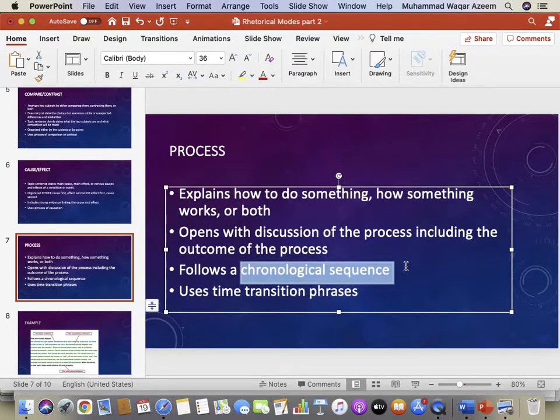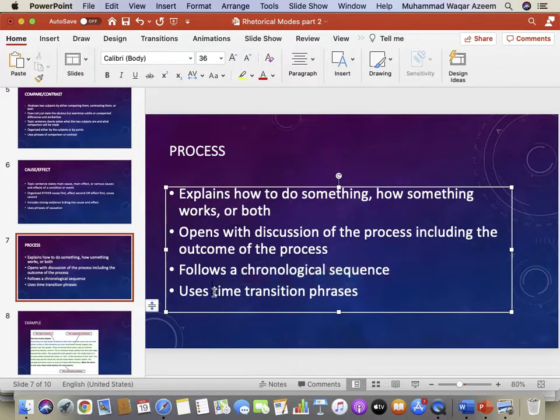So, if you are writing about the process of making the milkshake, don't write I drank the glass first. That doesn't make any logical sense, all right? You will write I enjoyed the sweet sip at the end of the paragraph. So chronological order is the time sequence of the process. You must maintain what is the first step, what is the second step, third step, fourth step, like this.